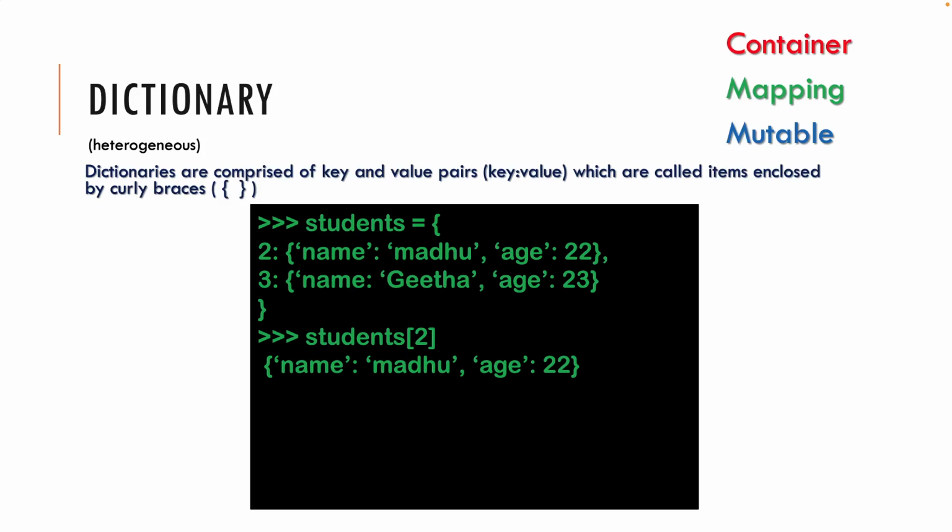I have entered the key, not the index. Unlike lists and tuples, dictionaries don't support an index, but keys act as a kind of index here. So key is the address.